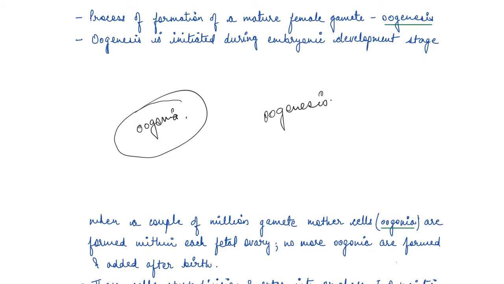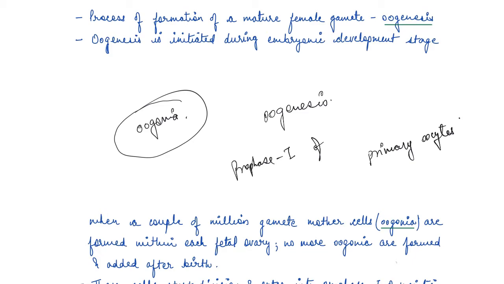Now what happens is these cells start dividing, and first they enter into prophase 1 of meiotic division, and they get temporarily arrested at that stage, where they are known as primary oocytes. So the first step is that these mother cells are formed within the female embryo, initially when the fetus is developing.